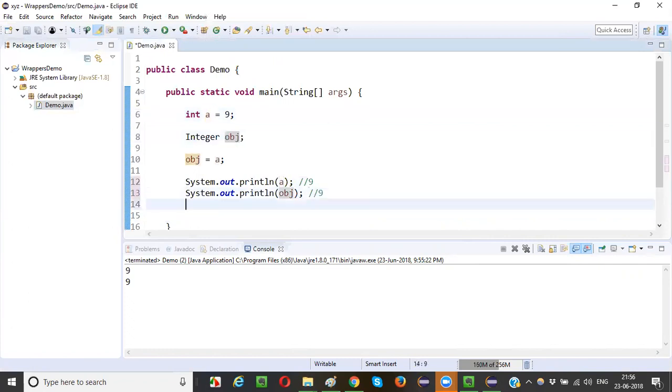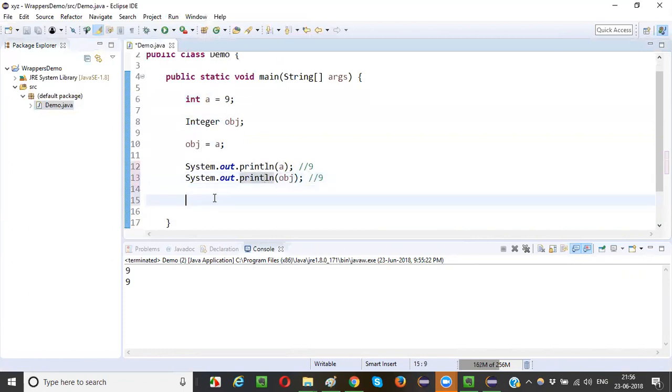That's it. Okay. Now let me convert an object back to the primitive data type. Let's say I will say Integer obj2, object2 is equal to new Integer. This is how we create objects, right? In this I will mention some value, 3.